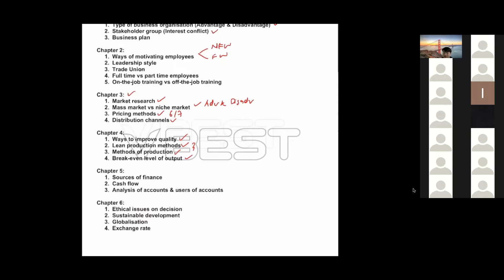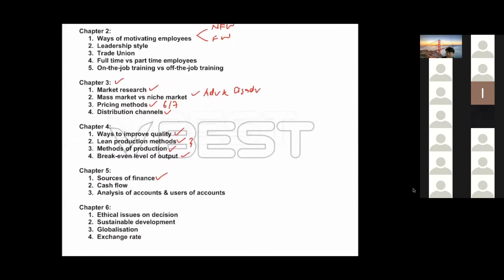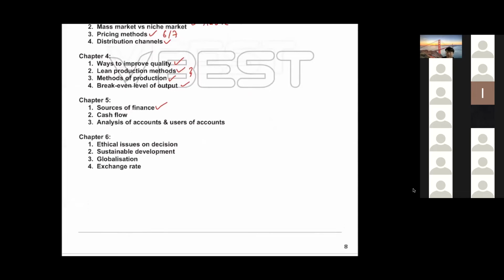Okay, chapter 5, calculation, sources of finance. You must know the sources of finance, internal and external. But this one, pay attention, guys. If you want to write issue shares, make sure the question is referring to a limited company. Sole traders and partnerships cannot issue shares, so you don't write issue shares for those questions.